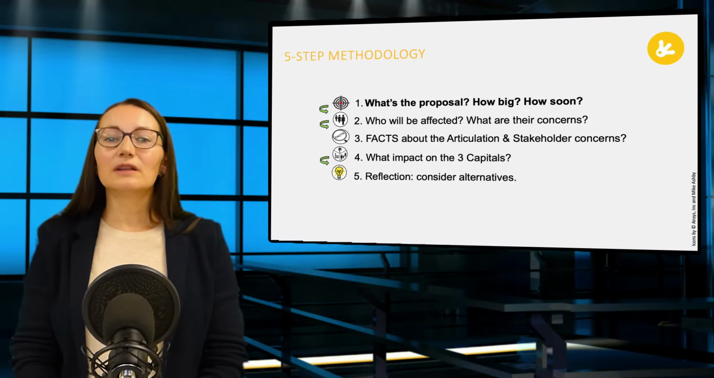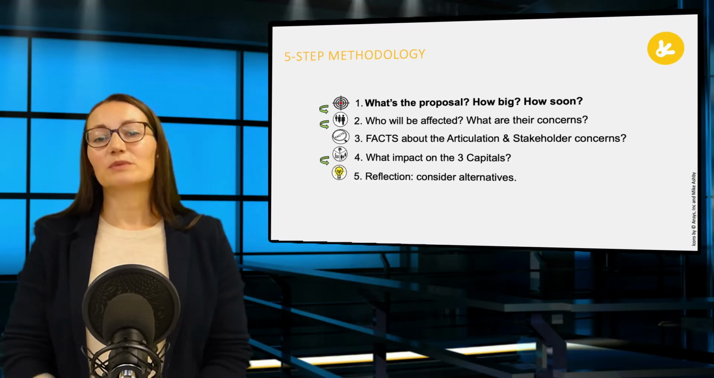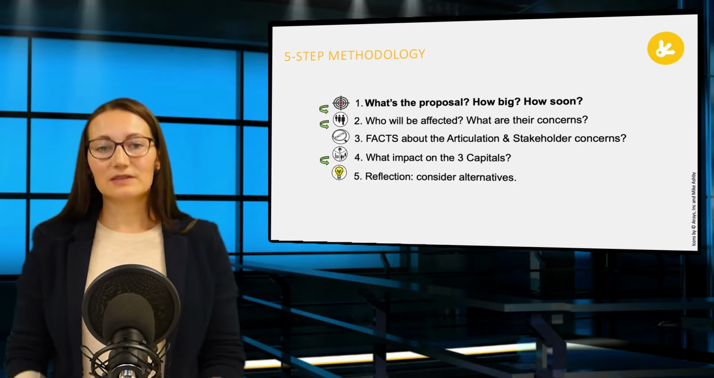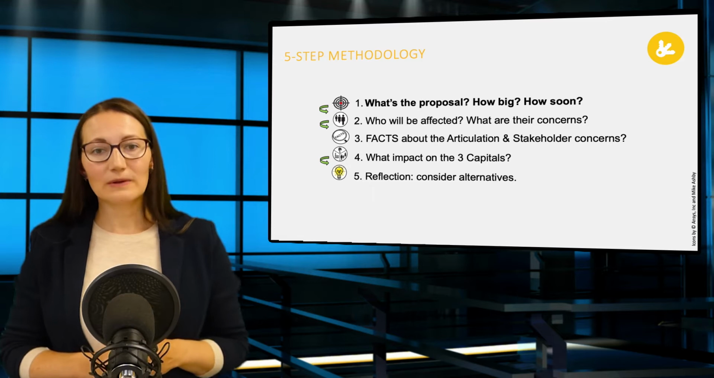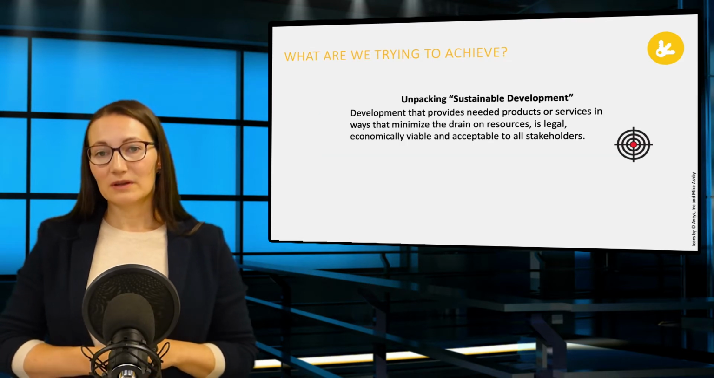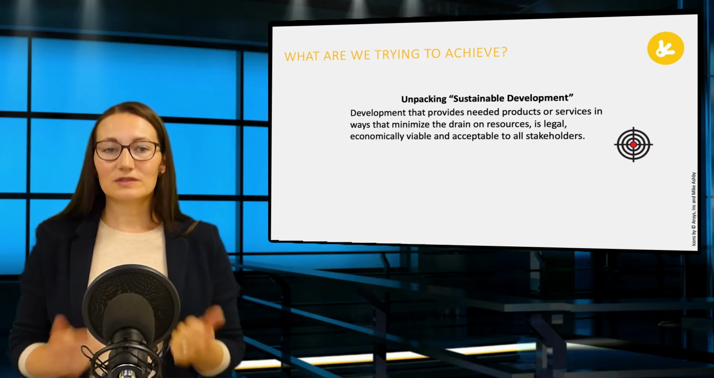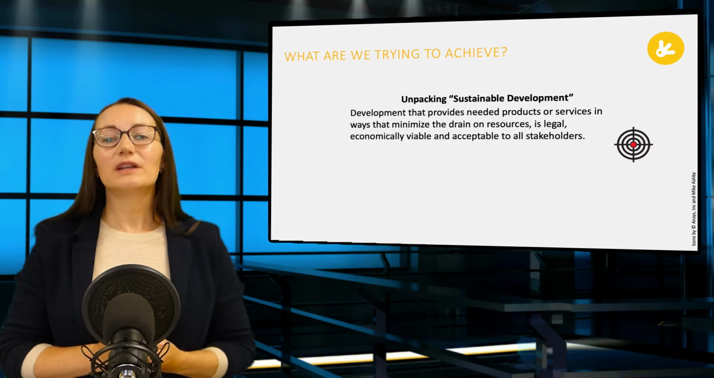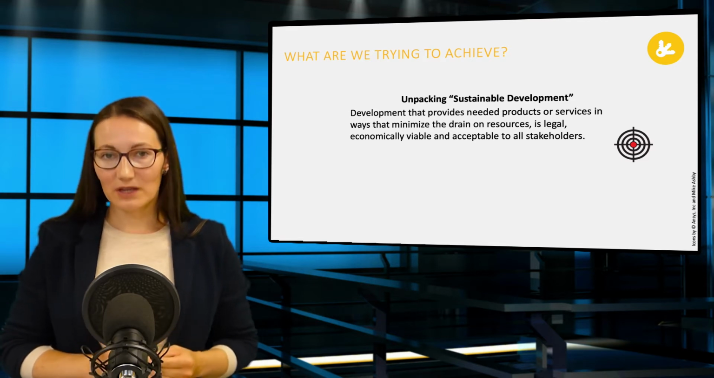The first step in the 5-step methodology is to define the sustainability proposal, so its size and time scale. So let's think what we are trying to achieve. How else can we look at sustainable development? We can say it is one that provides needed products and services in ways that minimize the drain on resources, is legal, economically viable, and acceptable to all stakeholders.